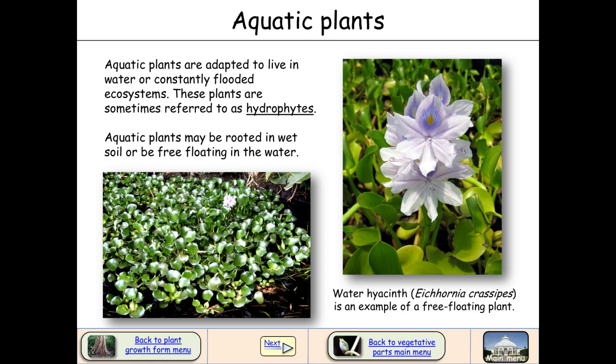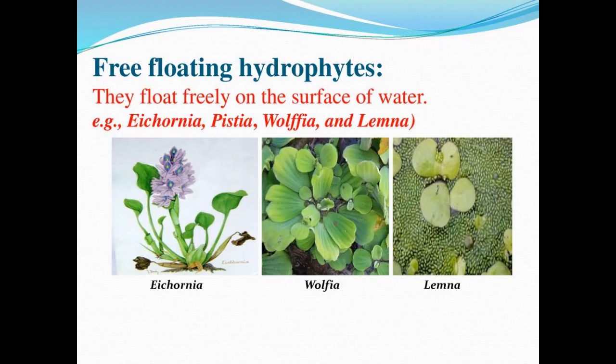Adaptations in hydrophytes or aquatic plants. Hydrophytes are mainly divided into four types: free floating, free floating and rooted, submerged and floating, and submerged and rooted. Free floating hydrophytes live on the water surface. They are not attached to the soil.